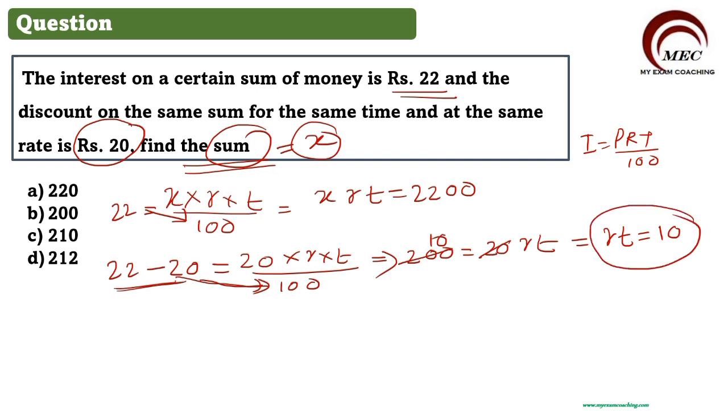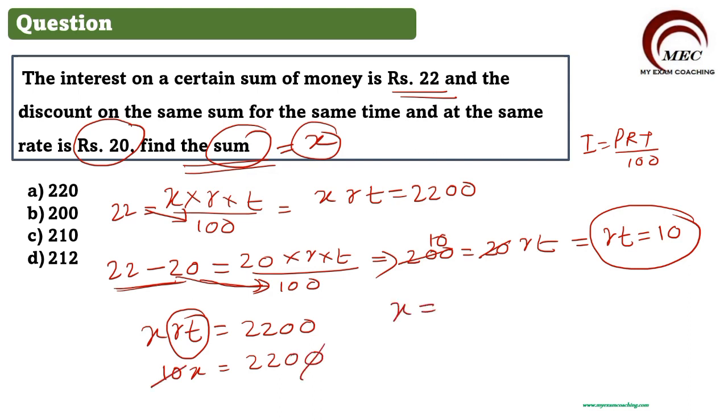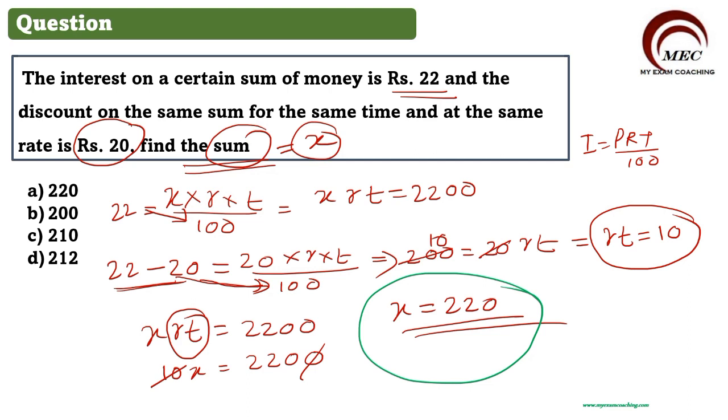Now put it here. We have XRT is equal to 2200. Out of that, RT is what? RT is 10. So X into 10, 10X is equal to 2200. Cut 10 both the sides. You get X is equal to 220. So now we got the value of X, which is equal to 220. Accordingly, from the given options, you can mark the correct answer.